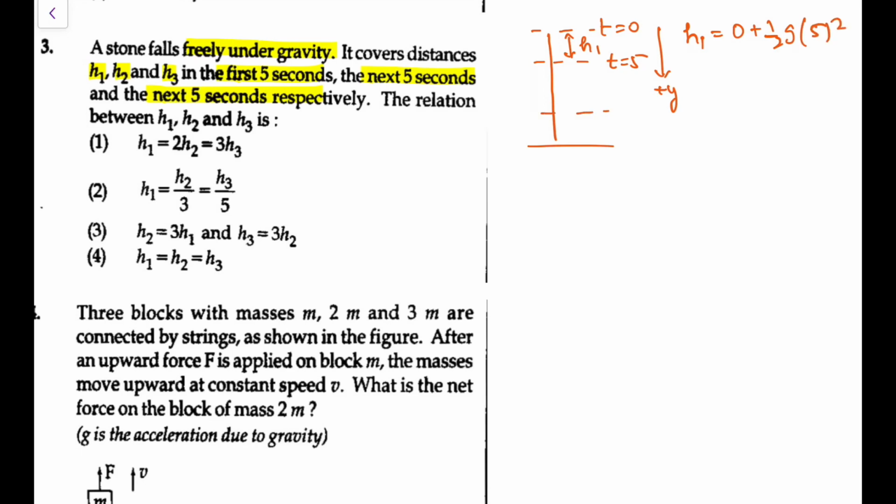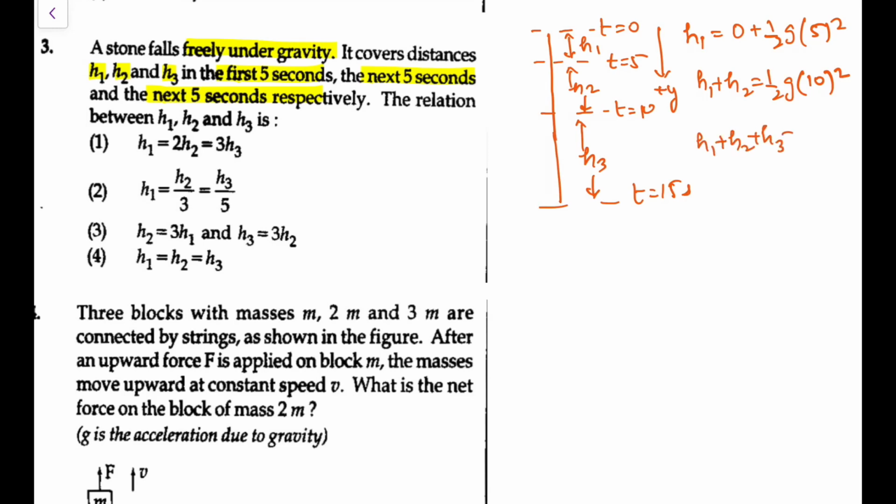Similarly, for the 10th second, let's say it falls up to here, and this is the additional h2 in the next 5. So the total in 10 seconds would be h1 plus h2, equal to half g into 10 whole square. Similarly, let's say here it comes at 15 seconds, and the additional distance is h3 in the next 5. So h1 plus h2 plus h3 comes out as half g into 15 square. If you do this, the ratio h1 is to h1 plus h2 is to h1 plus h2 plus h3 will come out as 5 square, 10 square, 15 square, that is 1 square, 2 square, 3 square, that is 1 is to 4 is to 9.